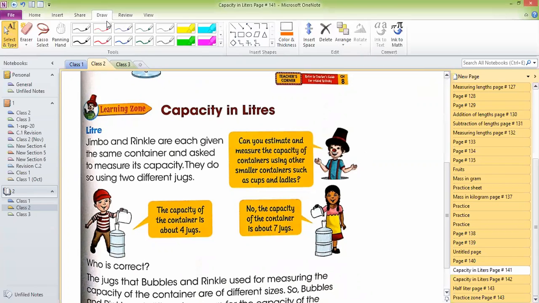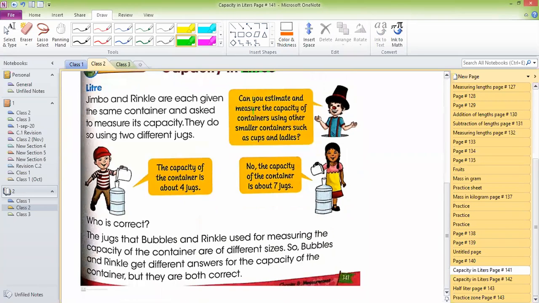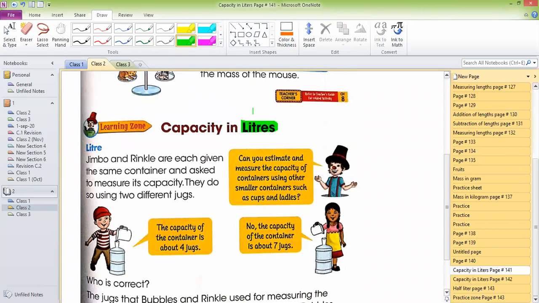Instead of kilogram or gram, we use liter. Do you understand what is liquid? Liquid like water, milk, oil, juice, shake. These all are liquids. To measure them, we use volume, and we can measure them in liters.